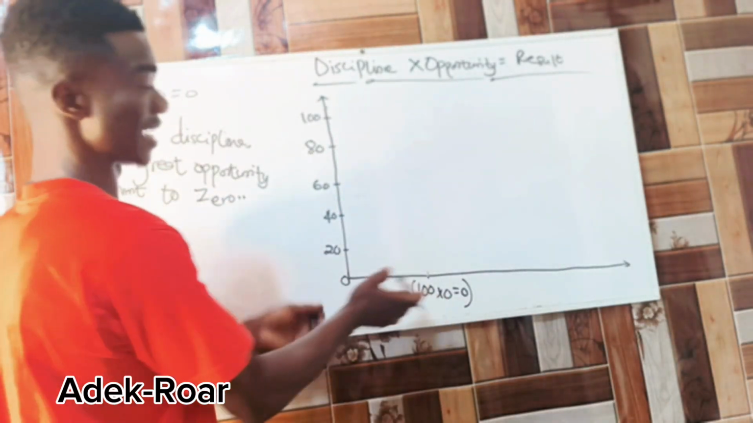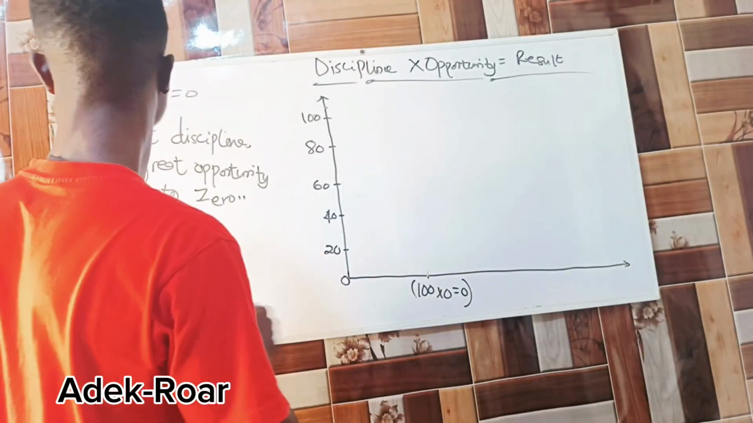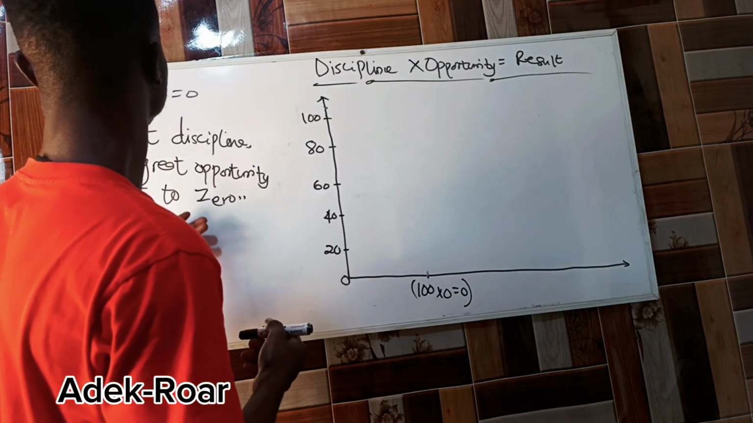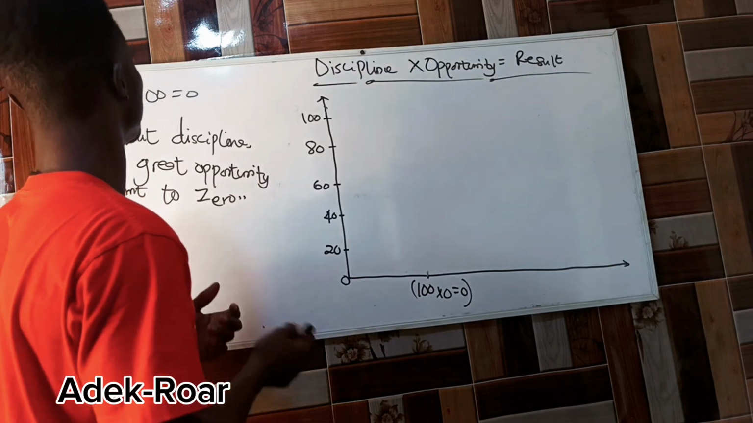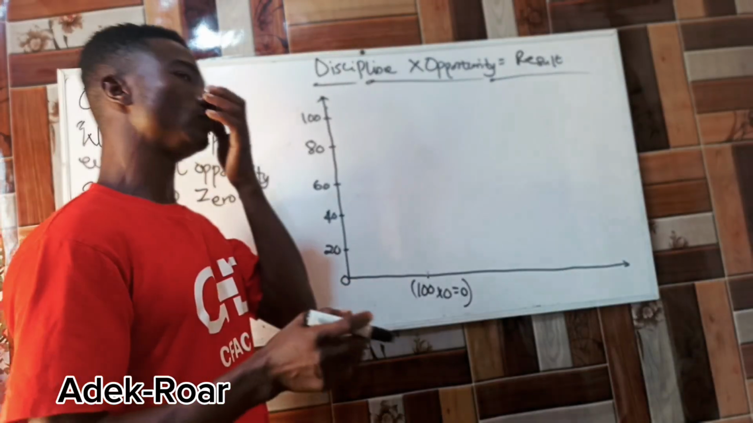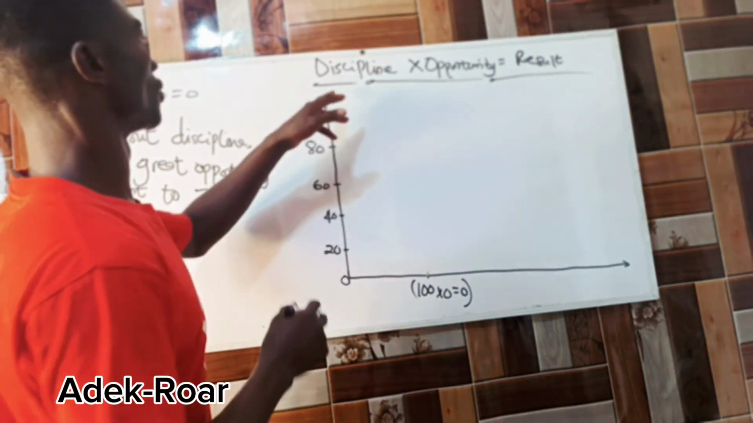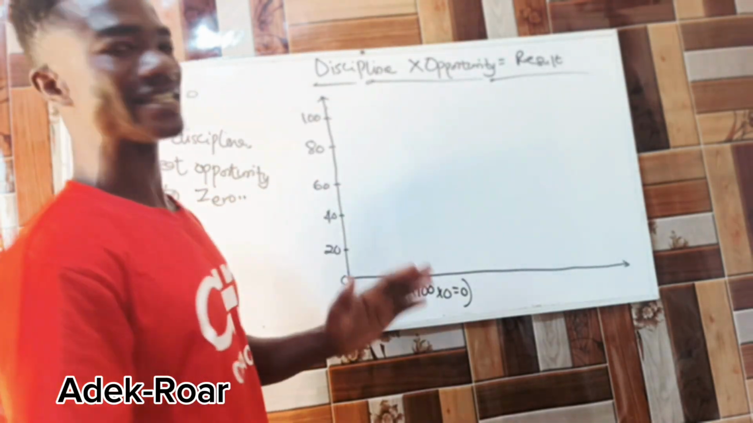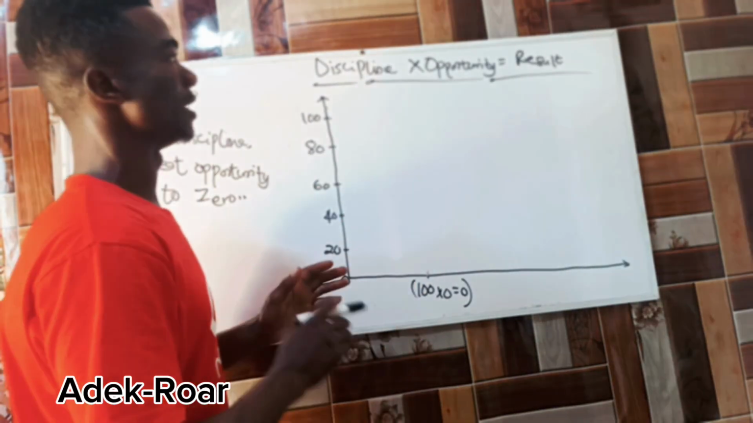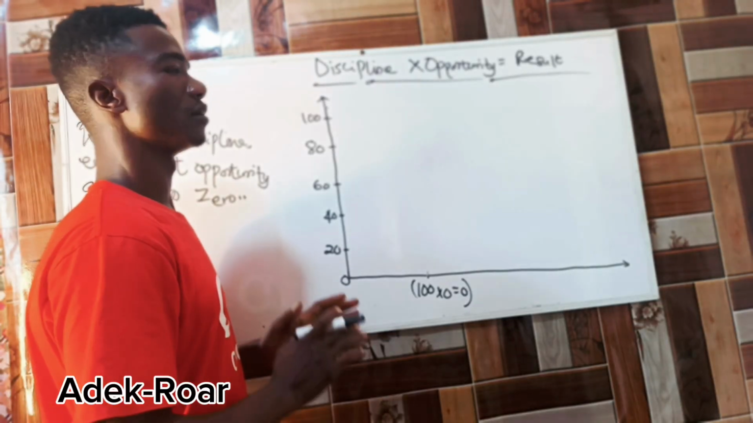So that is given as 0. Okay, now let's get to the 100. Any number adding 0 plus 100 will give us what? That is going to be discipline plus opportunity is 100%, right? Discipline plus opportunity is 100%. When you are disciplined and the opportunity is there, it's 100%.